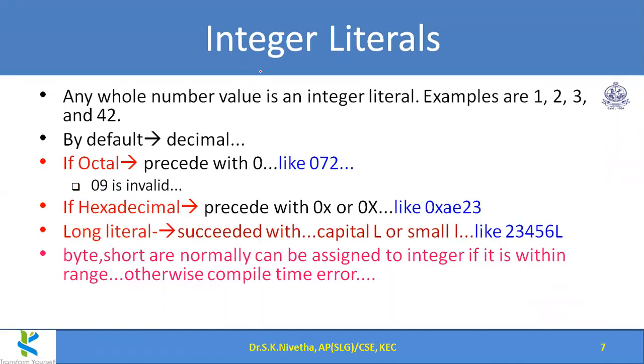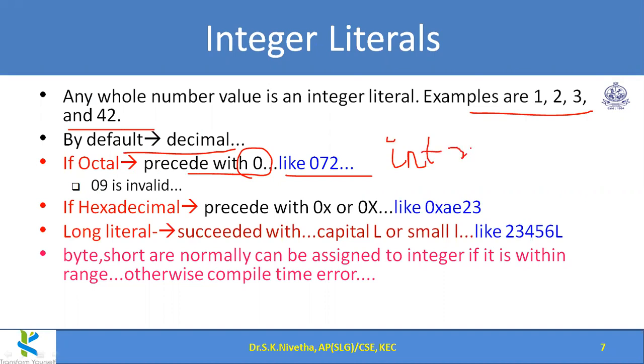Under integer literals, almost all the normal decimal numbers will come. By default, it is the decimal category. And if it is an octal value, we can proceed with 0, like int x equal to 072. If I assign it this way, that is considered an octal value. Normally we will give int x equal to 10, which is a decimal 10. Instead, if I give 010, this will be considered as an octal 10.